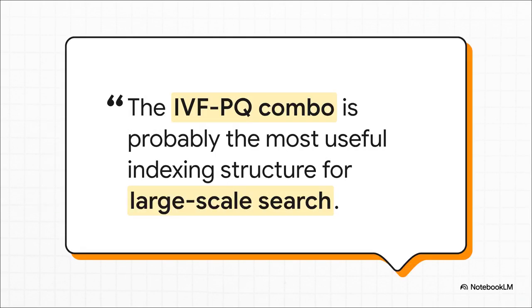But even with all these other fancy tools, the original Faiss researchers themselves said it best. The IVF-PQ combo is still probably the most useful indexing structure for large-scale search. It's just the powerful, reliable workhorse of the similarity search world.